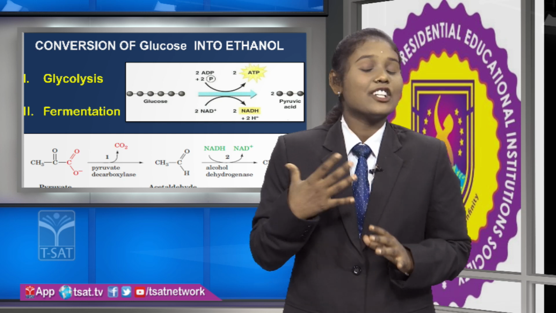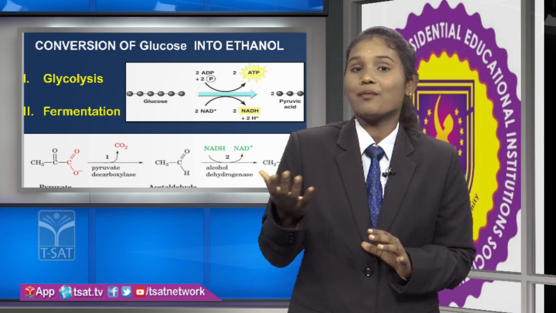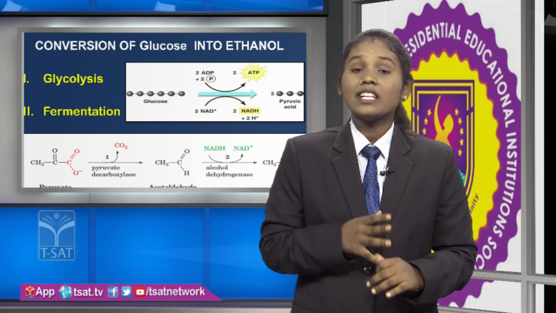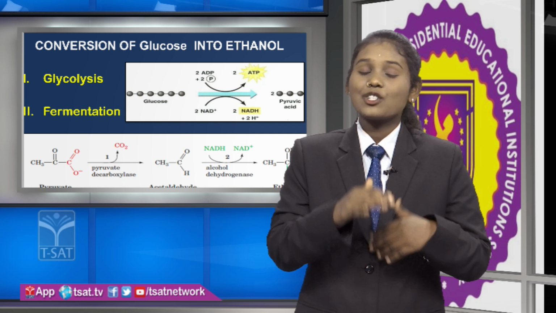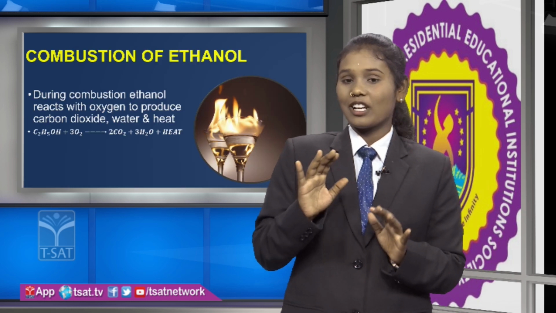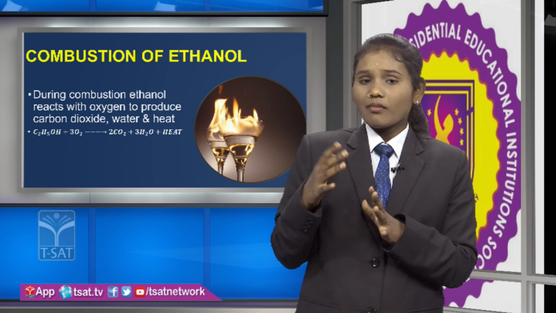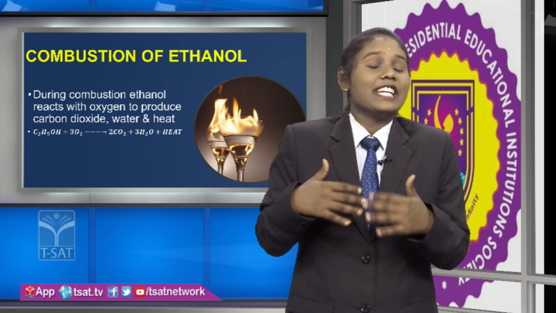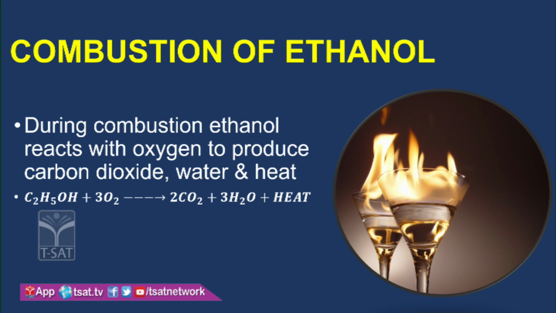Here, ethanol is one type of biofuel which is used in vehicles to run them. And the last step is the combustion of ethanol. During combustion, ethanol reacts with oxygen to produce carbon dioxide, water and heat, and this is the last step of ethanol production.